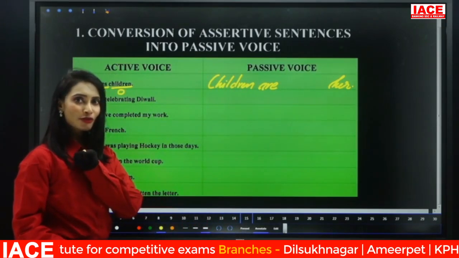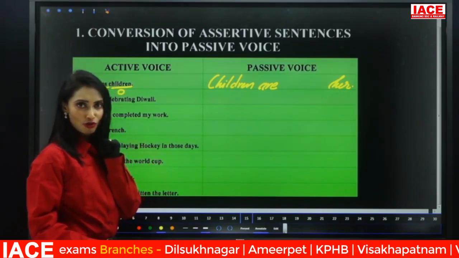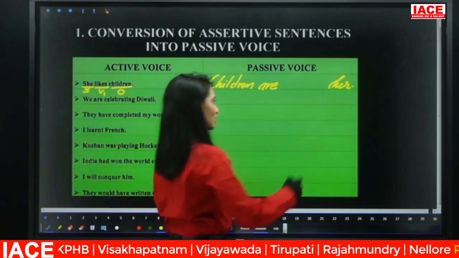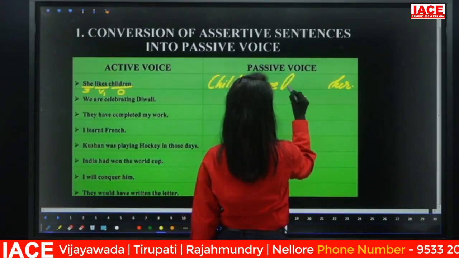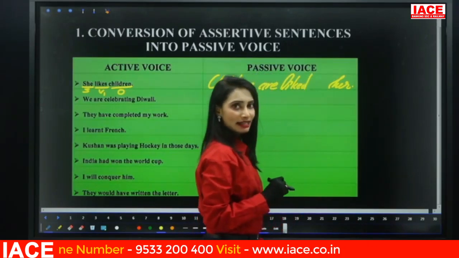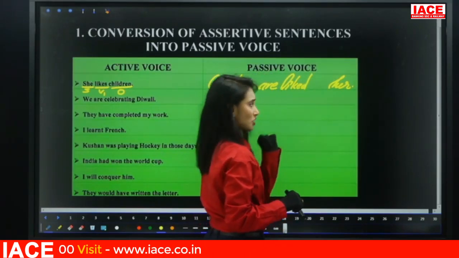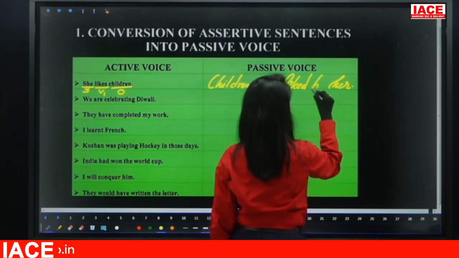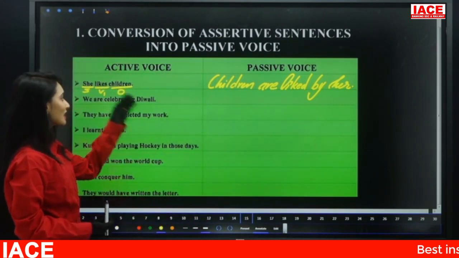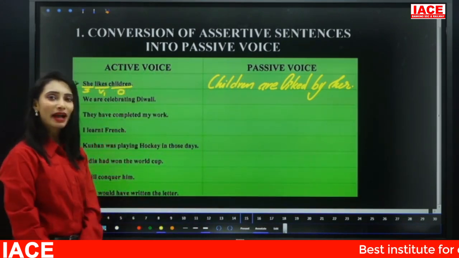Usage of form of verb. In passive, as I told you, the verb must always be in V3. So children are, what is the V3 of like? Liked. And step 5, preposition. It is an action, so by her. That's it. That's our passive voice. Children are liked by her.